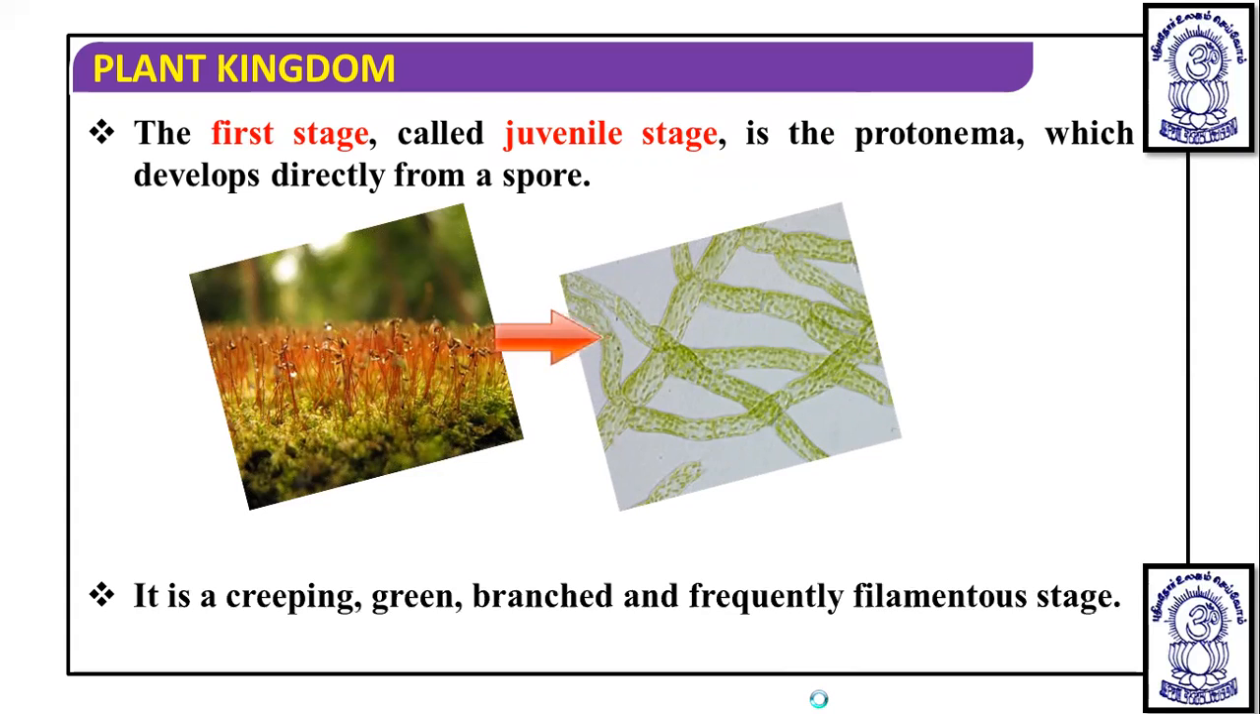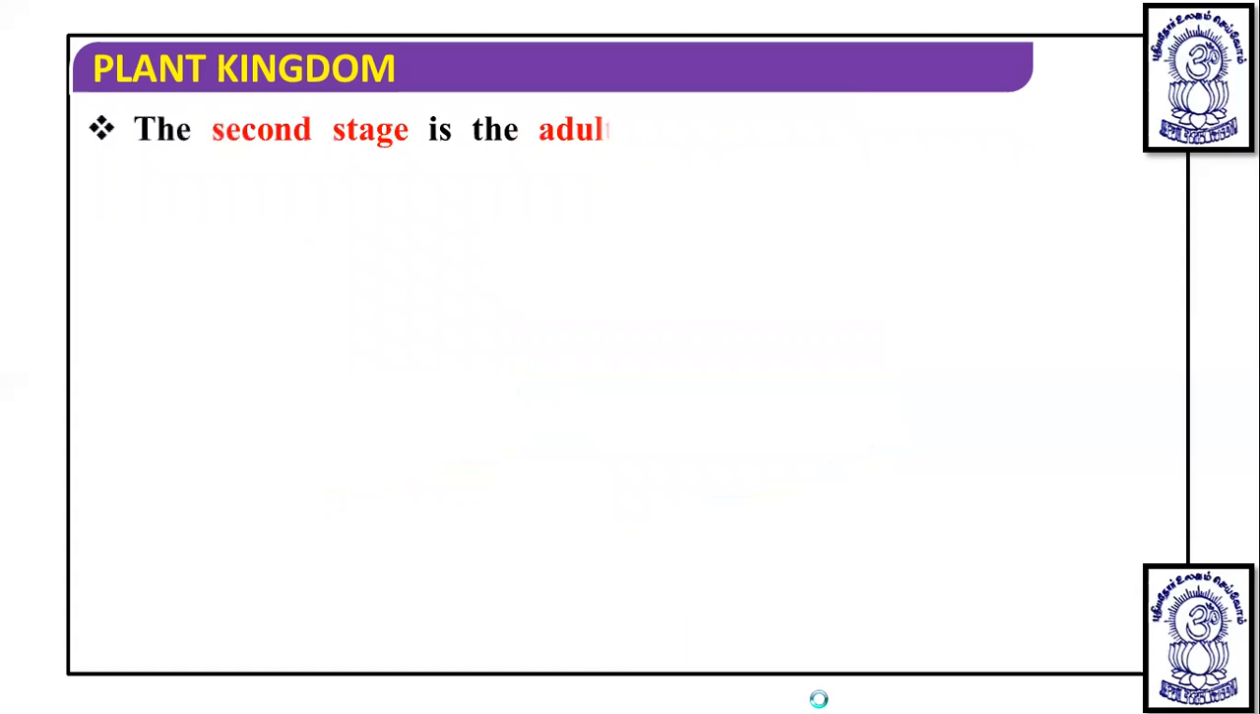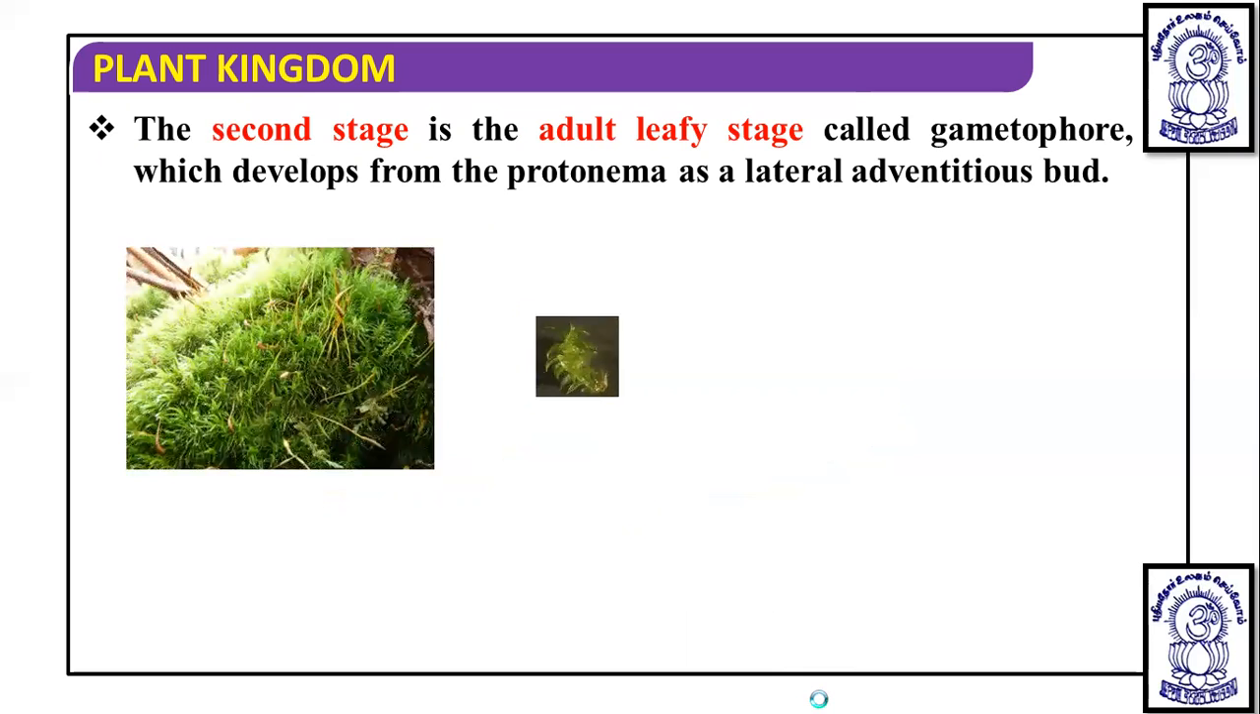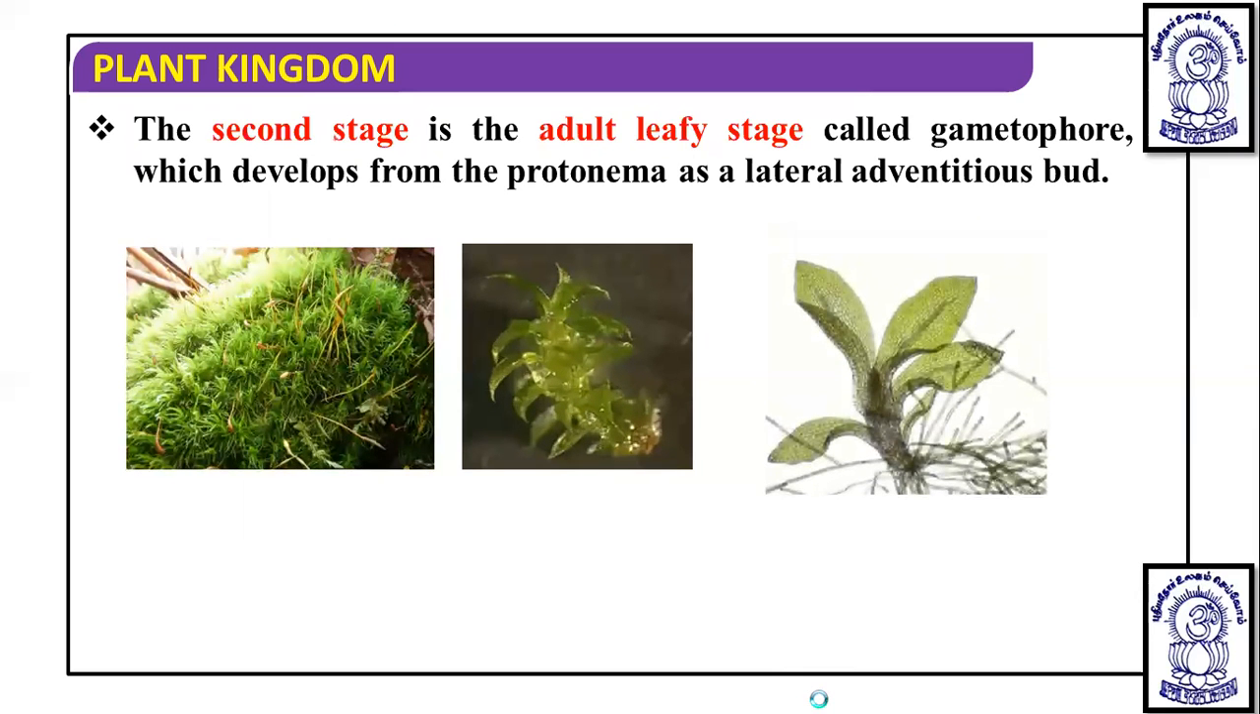So this protonema is a somewhat filamentous, creeping, and branched structure. But later on, the second stage develops in the life cycle of mosses, after the first stage, which is developed from the spore directly. The second stage, after the protonema stage, is the adult leafy stage, called a gametophore, which develops from the protonema as a lateral bud, and this bud grows and forms a developed gametophyte.